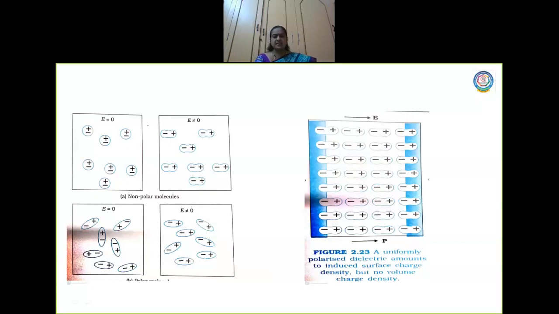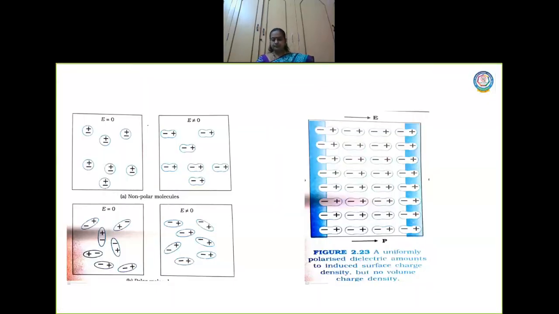Now is there a distance between the negative and positive charge? So what I have done here is induce an electric dipole moment in non-polar molecules. Are you able to understand? Because an electric field is given, the positive and negative charges that were coinciding are displaced in opposite directions, which produces an induced dipole moment.